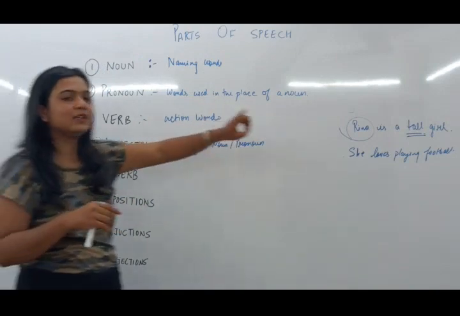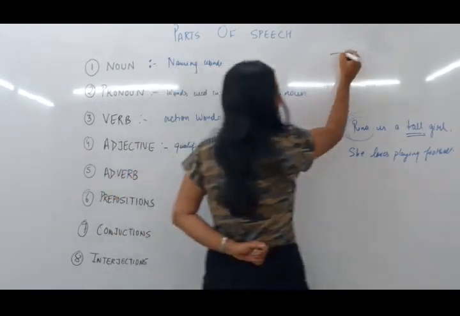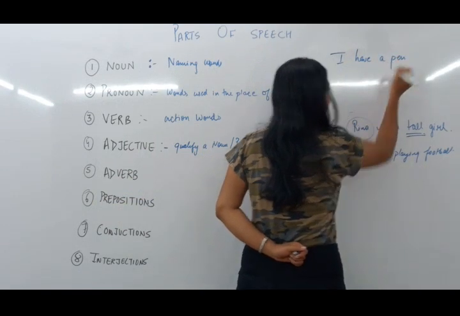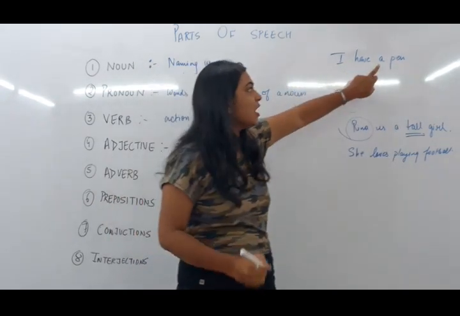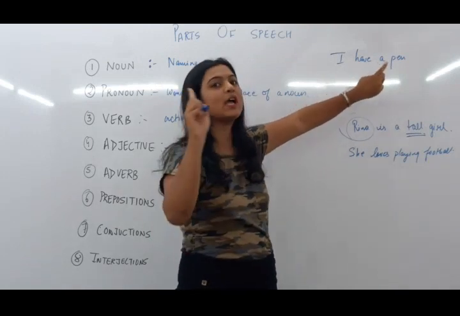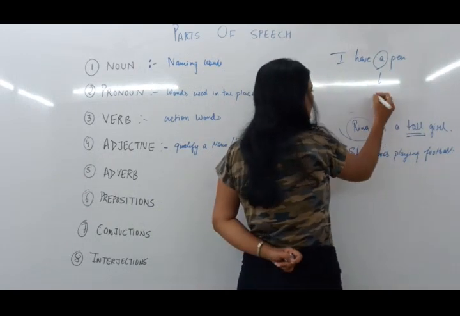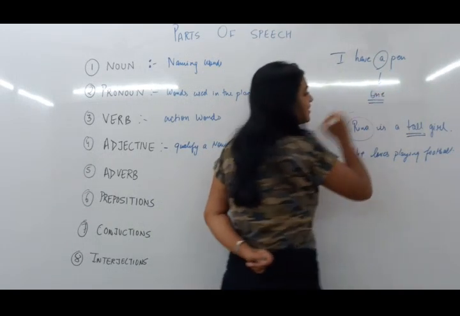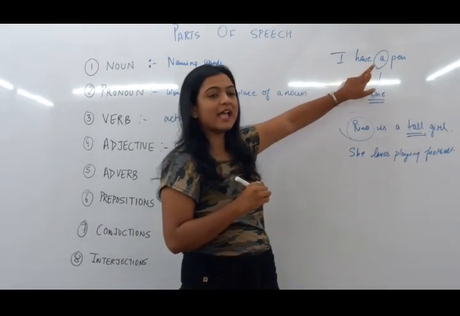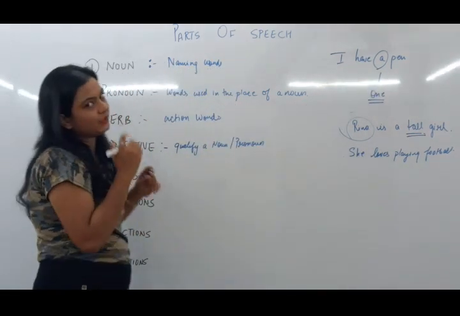For example, if I am saying I have a pen, here this word is completely acting like an adjective because how many pens do you have? You have one pen, because here this word is signifying that the number of pens you have is 1. Clear? Understood this much? That is why we do not have a special category over here called articles, because your adjectives fit into that category.